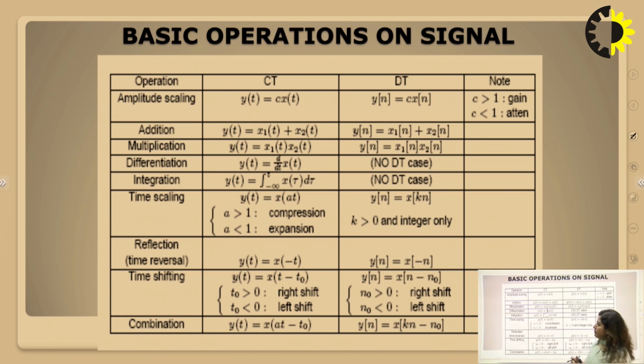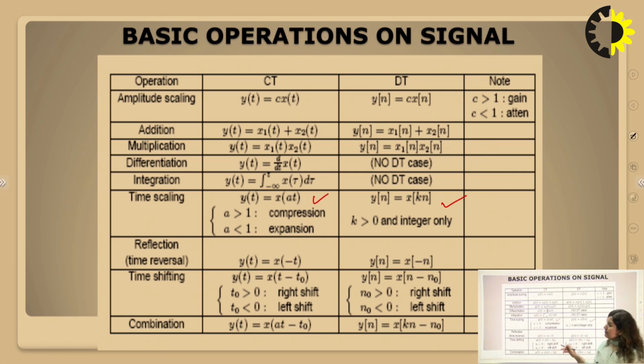Again, we have time scaling. The time scaling property is y(t) equal to x(at). If a lies between 0 and 1, then there will be expansion of the signal, and if a is greater than 1, then there will be compression of the signal. Similarly, for discrete time, y[n] equal to x[kn], where if k is between 0 and 1, then it will be an expansion, and if k is greater than 1, then it will be a compression.